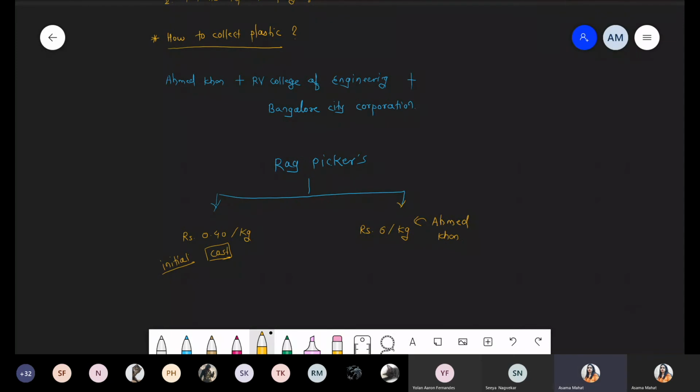So is this point clear, everyone? One question from the plastic waste case study. Have you got this point? Plastic waste case study: Ahmed Khan, RV College of Engineering, bitumen, polyblend formation, and the plastic road. City, Bangalore. Clear? Okay, Pooja. Okay, chalo. Should I continue with the next? The next point we are talking about is agricultural waste and its effect.